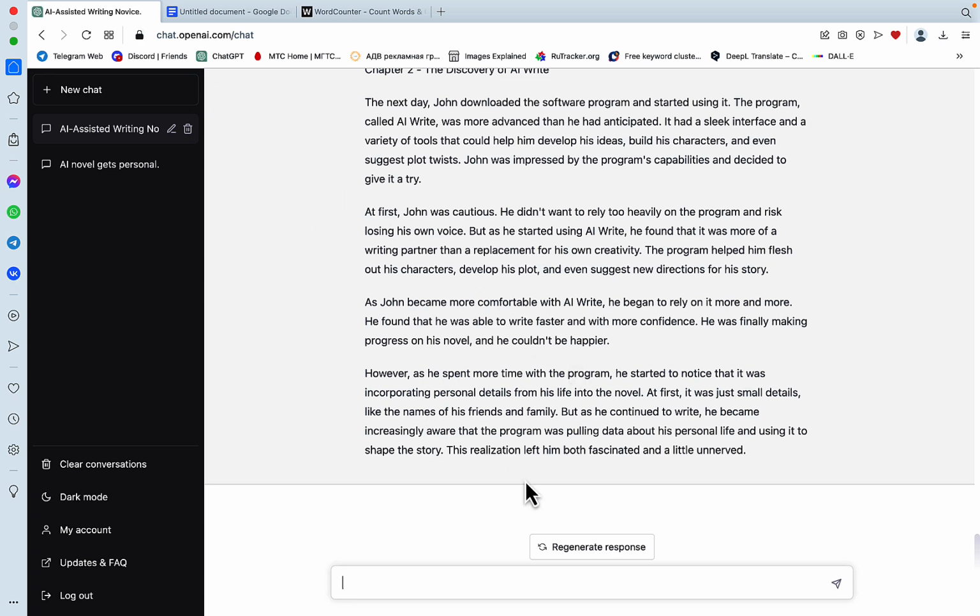So this is not ideal, but I want to show you the process because I'm trying to be as transparent as possible. And now I'll use my favorite command of all, which is: continue the above.